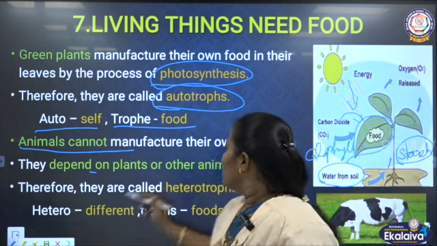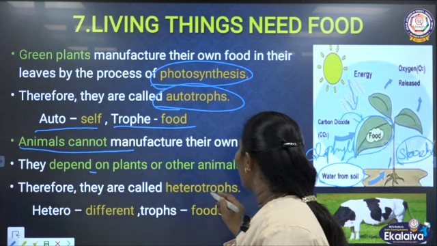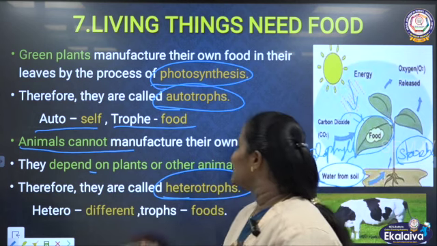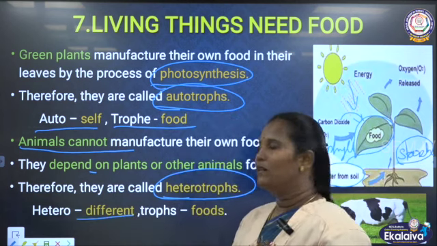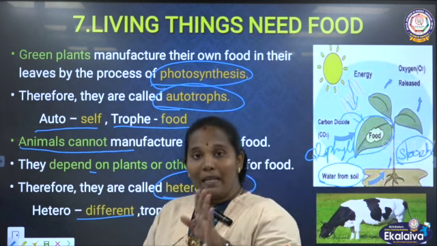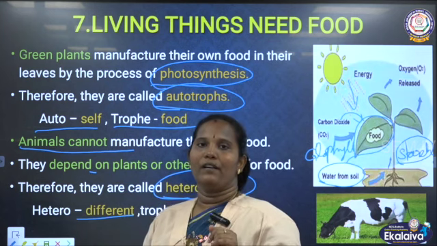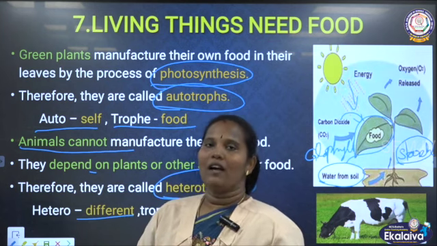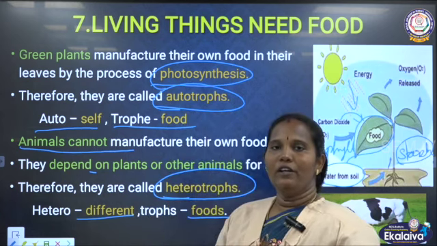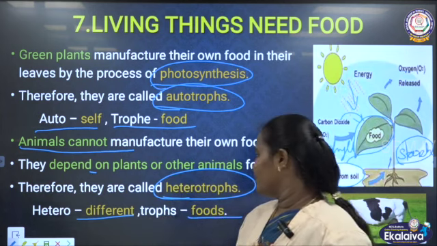See, plants can make their food, but animals cannot. Then how are they called? They are called heterotrophs. Hetero means different. Trophs means food. Different food means they depend on different things for their food. Different organisms, whether it is a plant or an animal. So animals depend on other animals or plants for their food. That's why they are called heterotrophs.